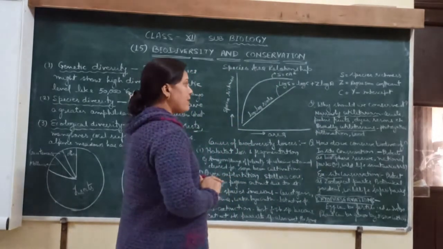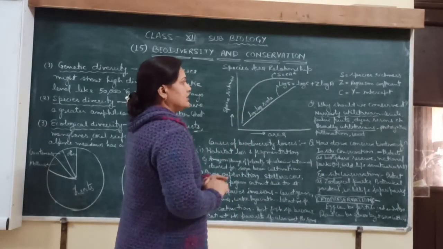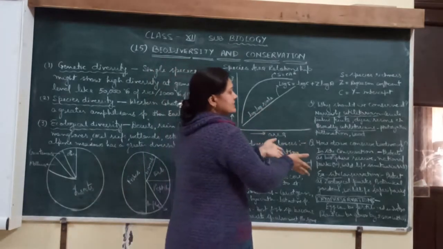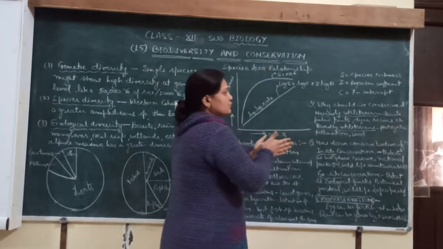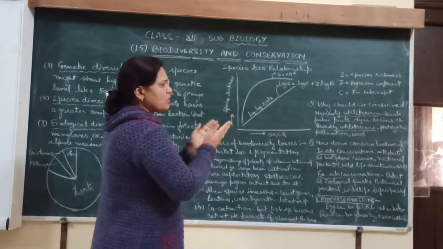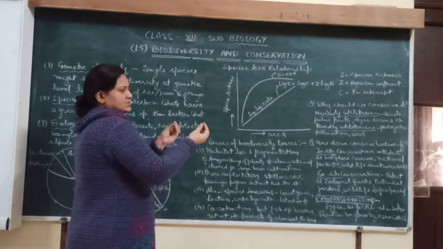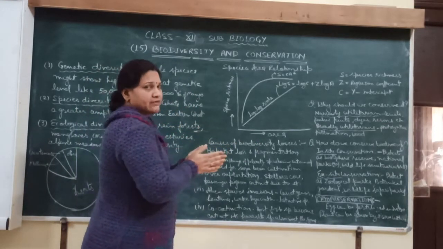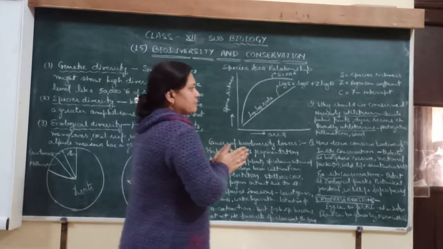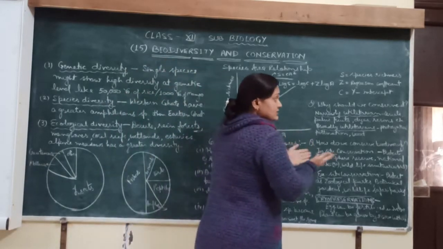So the next one is, why should we conserve biodiversity? We should conserve biodiversity because narrowly utilitarian, we get cereals, pulses, fruits, dyes, resins, all from this biodiversity. And also broadly the photosynthesis.